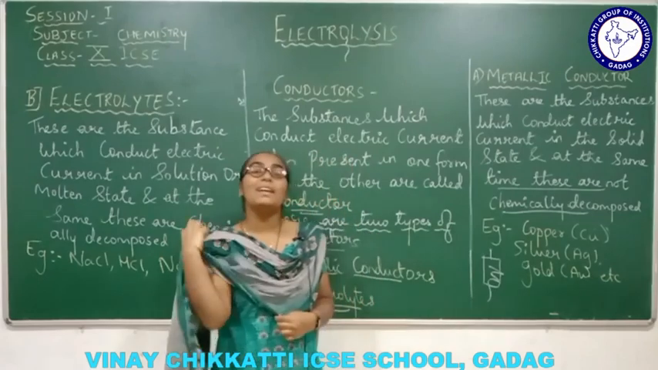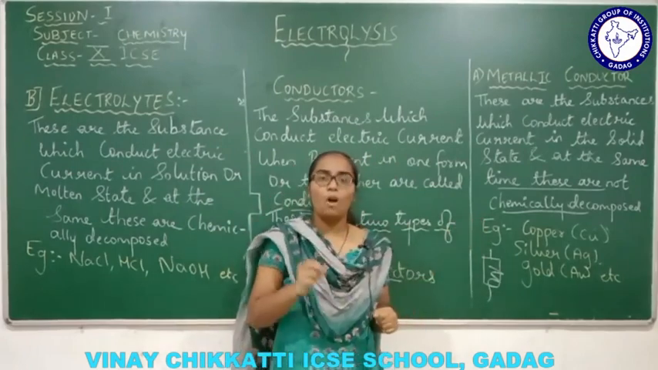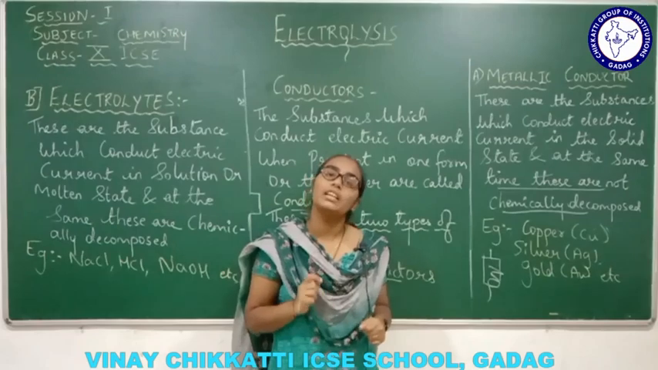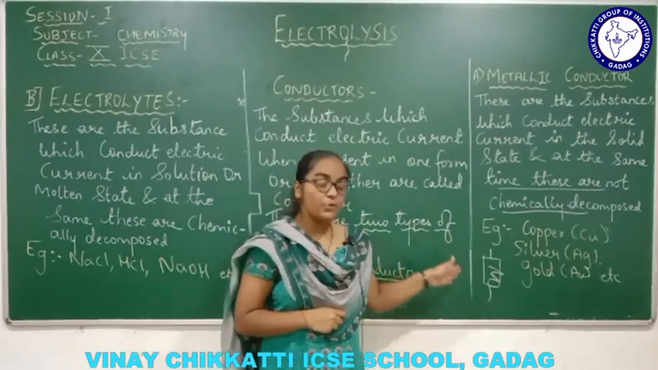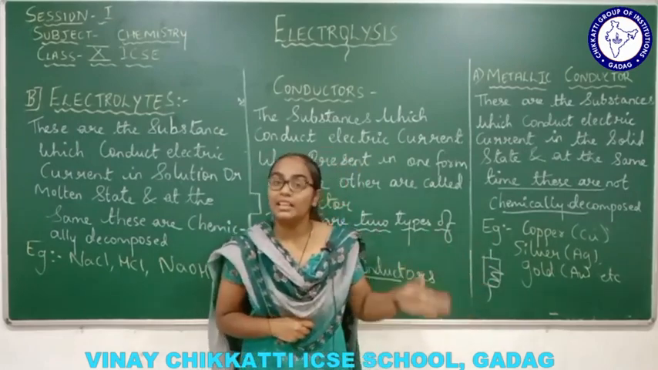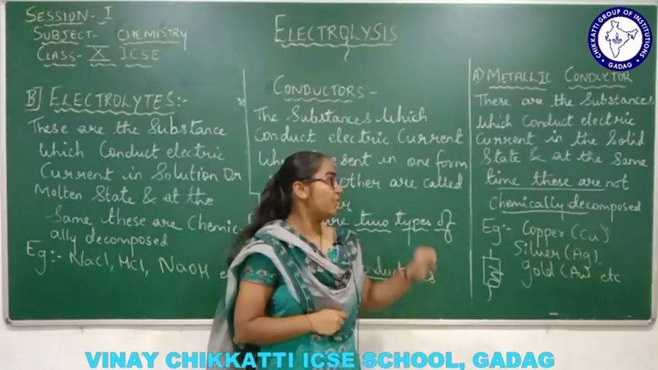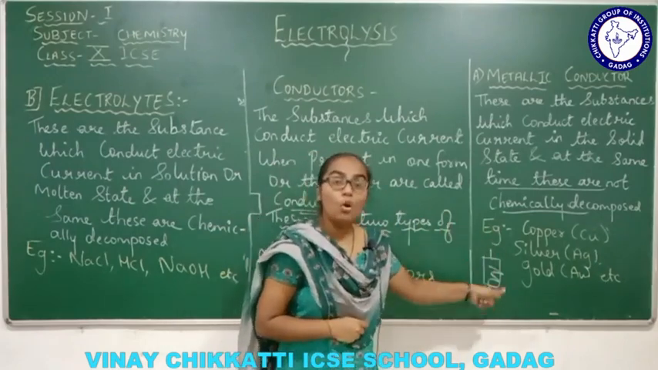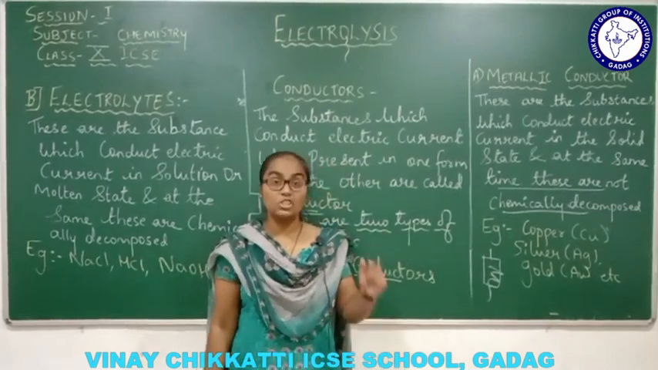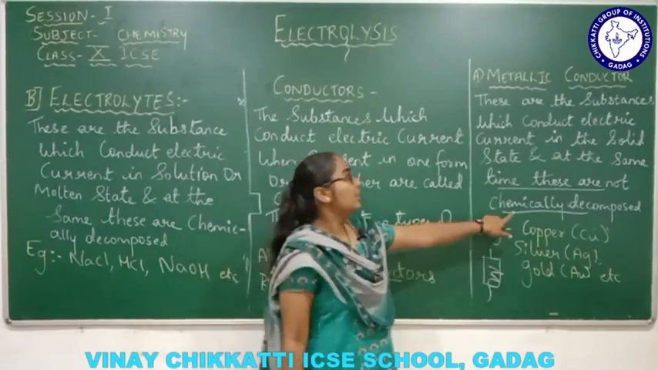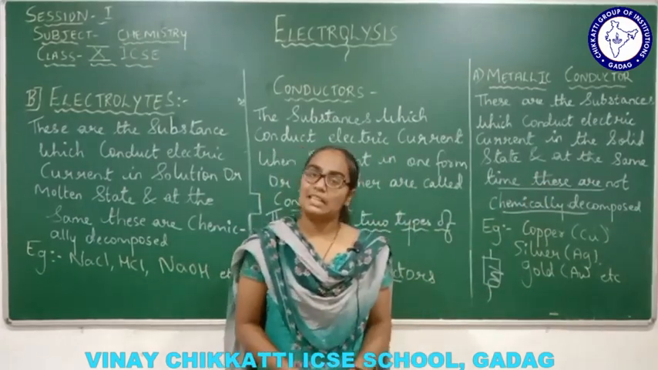Now let's understand with the help of examples. Examples are copper metal. Copper is a very fantastic example for the conduction of electric current. Copper is in a solid state, right? So when you are using copper as a metallic conductor, the chemical decomposition of copper metal is not going to happen. Understanding the point? So copper, silver, gold, lead, graphite are the metallic conductors which are used in the solid form, and there chemical decomposition is not going to happen, right? So that's all about the metallic conductor.